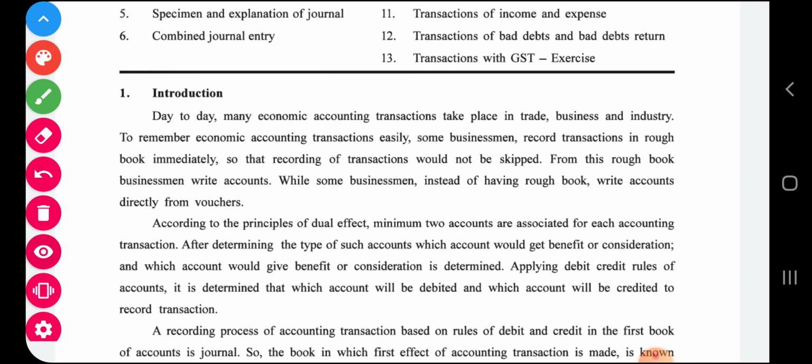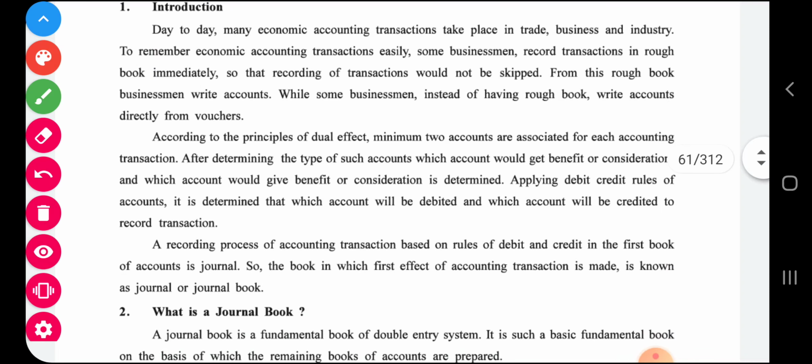directly from vouchers. According to the principle of dual effect, this is what we discussed in the previous chapter, minimum 2 accounts are associated with each accounting transaction that we discuss.